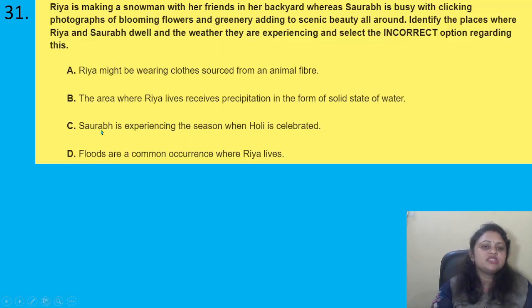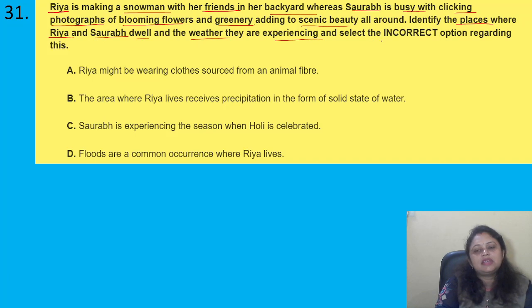Coming to the next question, Ria is making a snowman with her friends in her backyard, whereas Saurabh is busy with clicking photographs of blooming flowers and greenery adding to scenic beauty all around. Identify the places where Ria and Saurabh dwell and the weather they are experiencing, and select the incorrect option regarding this.